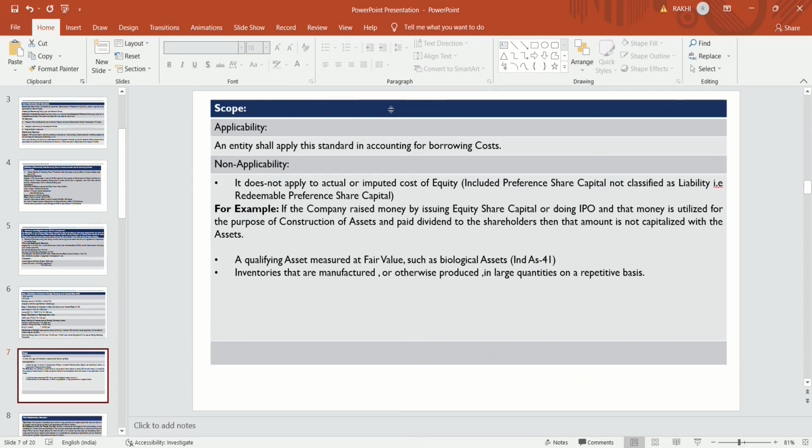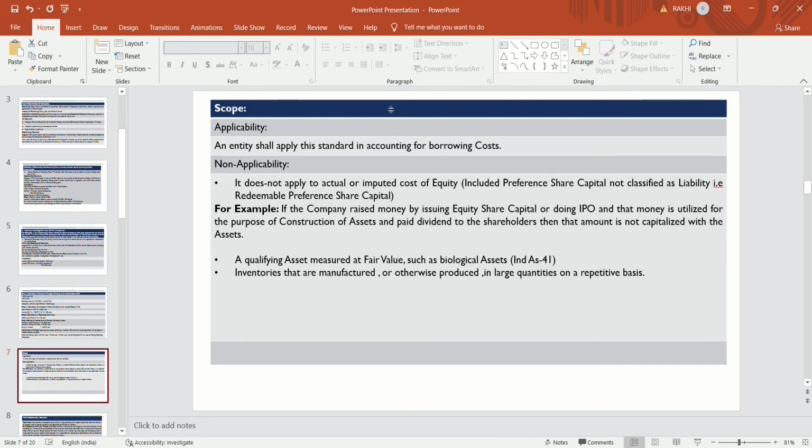Now, a qualifying asset measured at fair value, such as a biological asset, means this standard is not applicable to that asset which is measured at fair value. Then any inventories that are manufactured or otherwise produced in large quantities or on a repetitive basis are out of the scope of this standard. It does not apply to biological assets and to inventories manufactured in large quantities on a repetitive basis, which I will discuss by example.